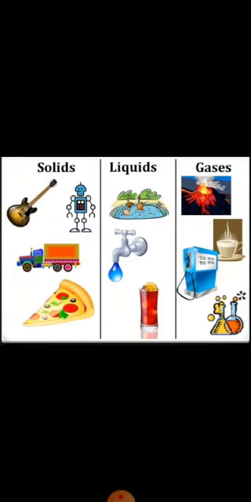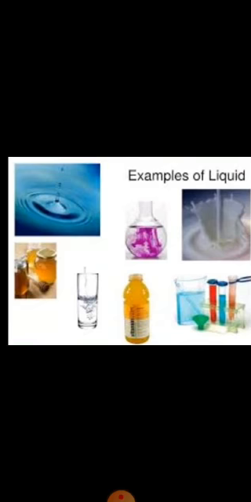Here are some examples of solids, liquids, and gases. You can see the pictures of different things which are solids, which are liquids, and which are gases. The fumes coming from volcano are the examples of gases. The vapors coming from the hot cup of tea or from boiling water, all these are the examples of gases. Here are juices, honey, water, milk, all these are the examples of liquid. Same like that, when you heat up the water or when you boil the water it turns into vapors, which is the gaseous state of matter.